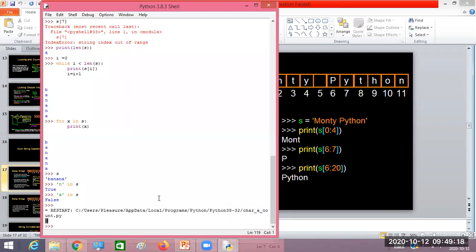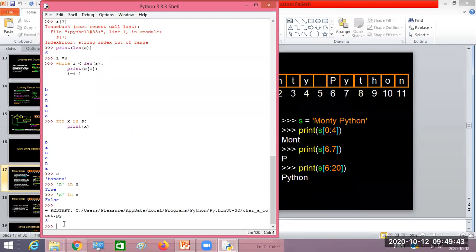As we studied the slicing operation on the list and on the tuples, the same slicing operation can be done on the string, because the characters of the strings are indexed by numbers, like 0, 1, 2, 3 and so on. So you can do the slicing operation here.